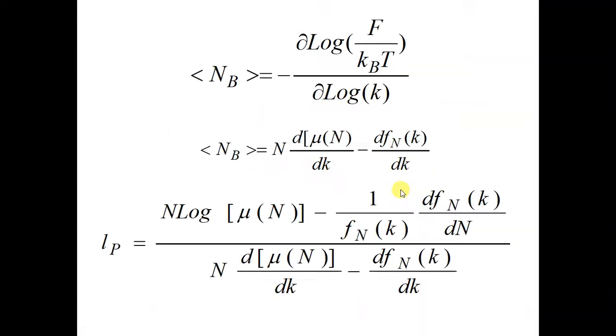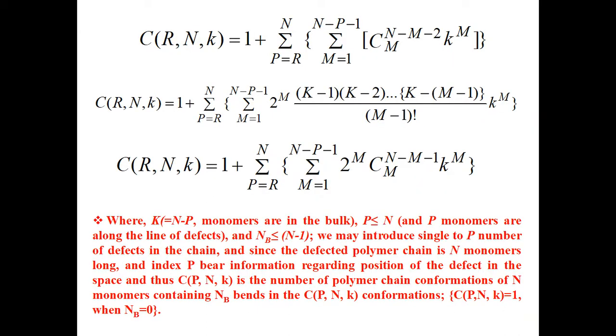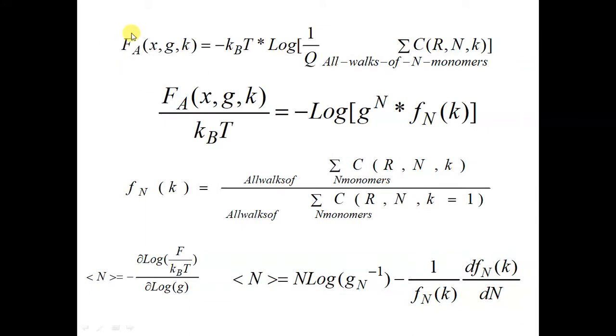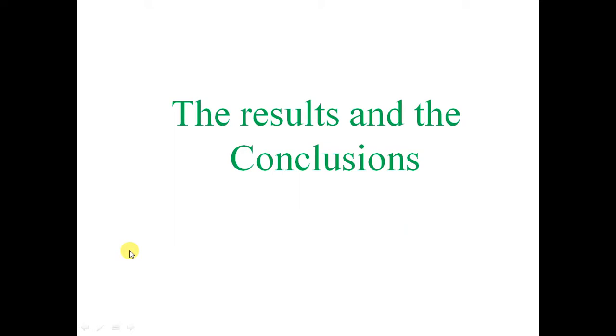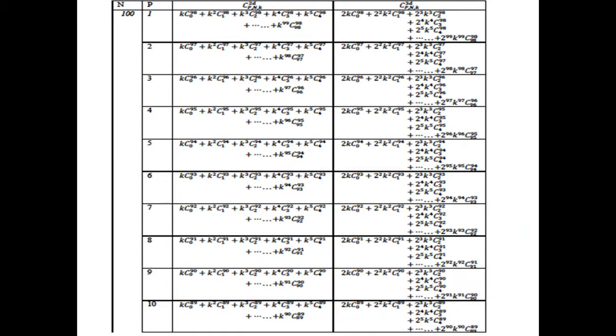So we have the exact number of polymer conformations, which can be used to get the exact partition function of the chain. We can determine the average number of bends in the chain, and we can determine the persistence length of the finite chain. However, in the long chain limit, the thermodynamic limit, for a small number of defects, we cannot appreciate the effect of the defects on the persistence length of the chain.